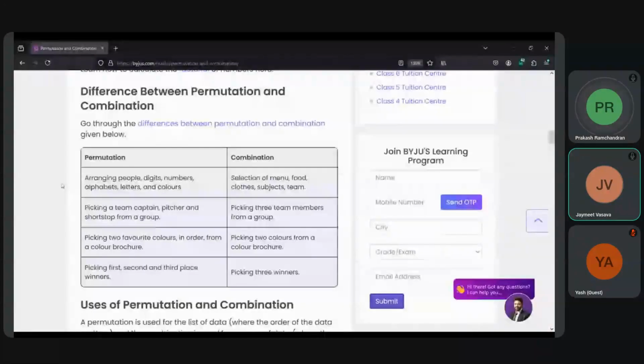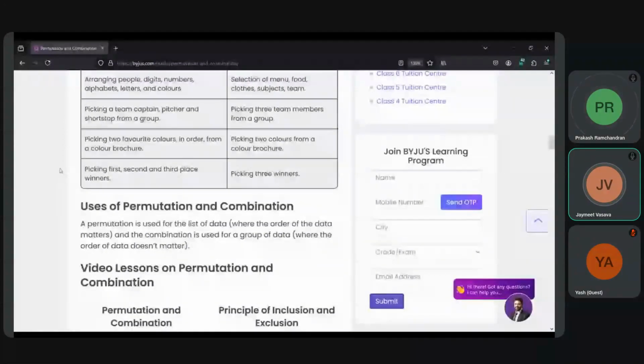So permutation is used for a list of data where the order of the data matters, and combination is used for a group of data where the order of the data doesn't matter.